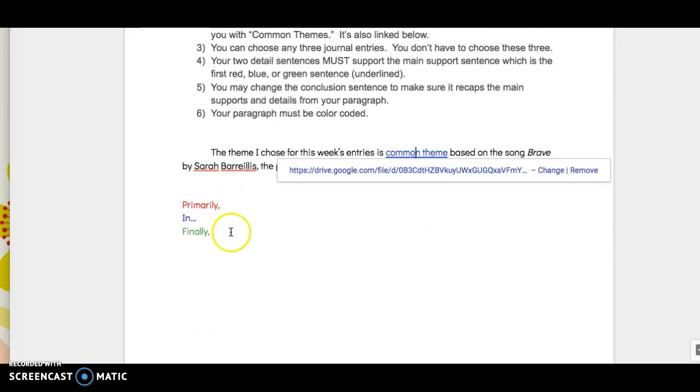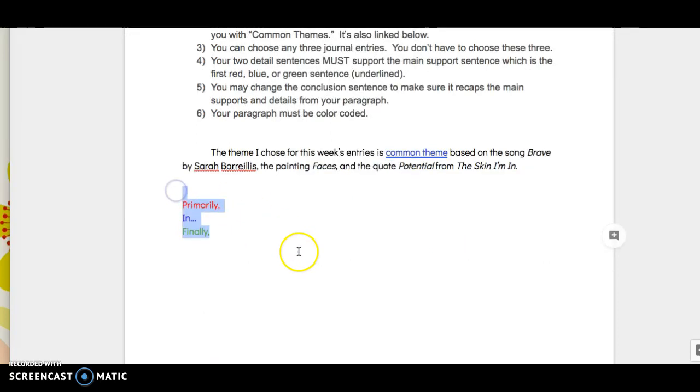Paragraph must be color-coded. These are the transition words I want you to use this time. Last time you used first, next, finally. This time you use primarily, in, finally. You can use next for this one. If you don't understand the in, we'll talk about that later.